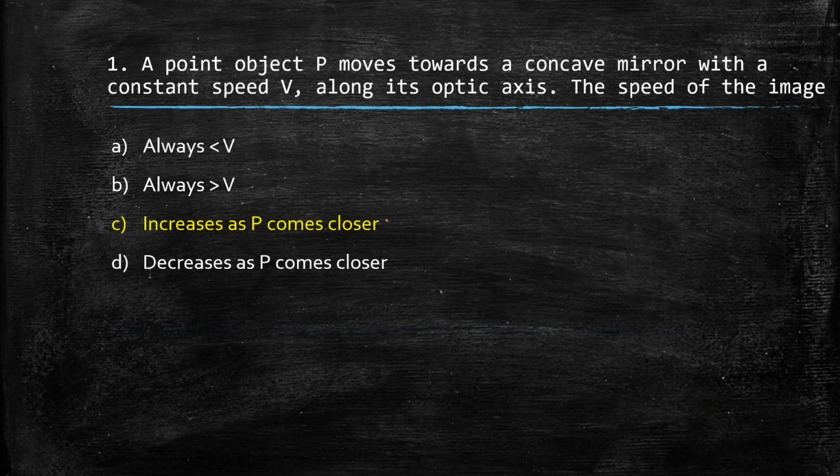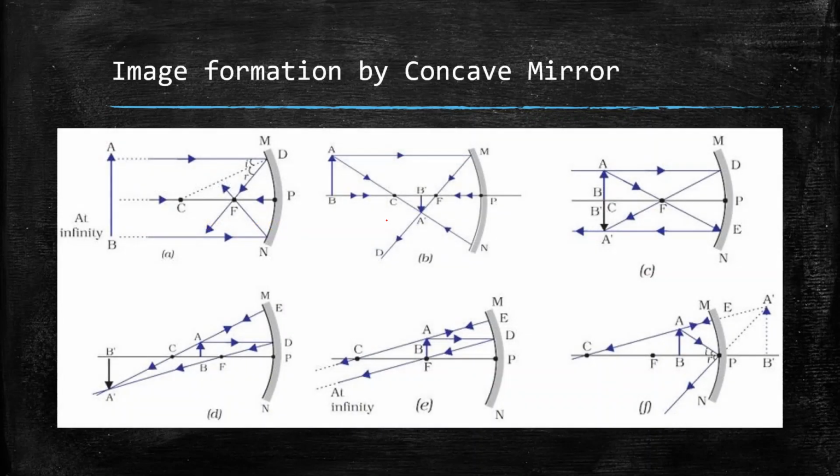So the first question is, a point object P moves along a concave mirror with a constant speed v along its optical axis. The speed of the image is always less than v, greater than v, increases as P comes closer, or decreases as P comes closer. Now the correct answer is C, that is, it increases as P comes closer. Now you might think that you may need some complex differentiation and calculus, but no, it can be easily visualized by seeing the ray diagrams.